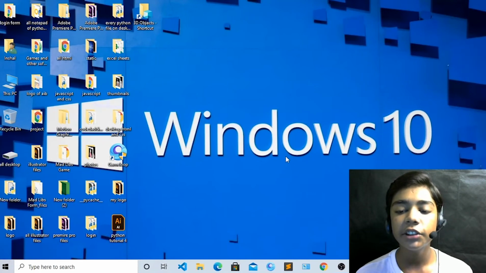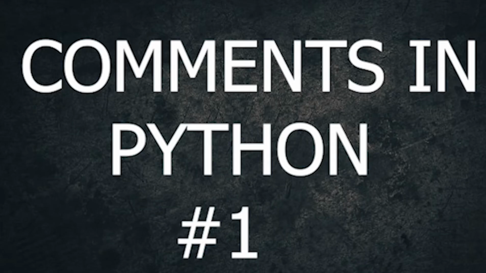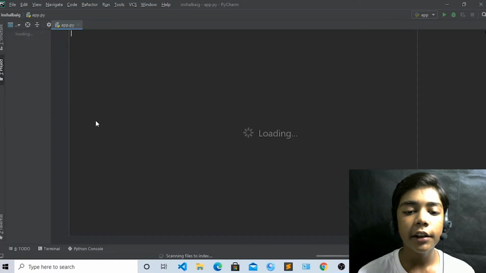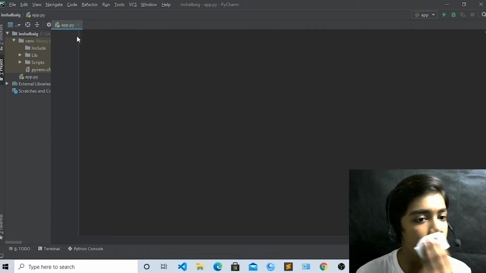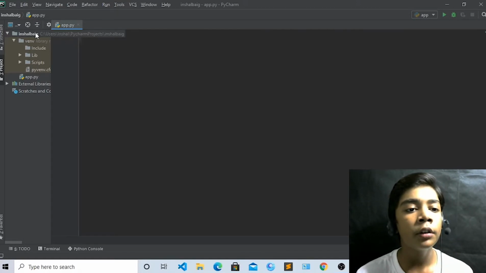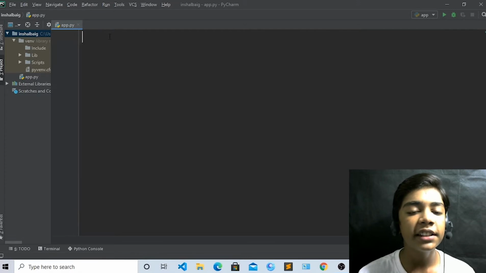So now we will start with what comments are in Python. First of all, open your text editor. I have PyCharm, so I will open it, but you can open any text editor. I will open app.py. Just right click on your project, go to New and Python File to create a new file. Write your file name and the file will be created.